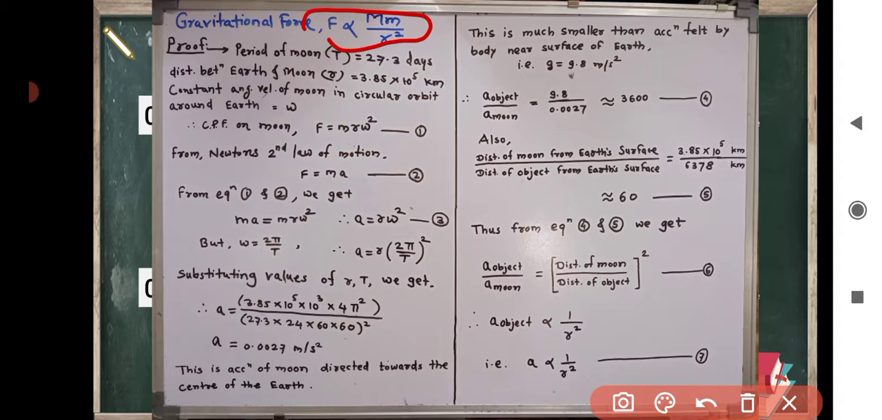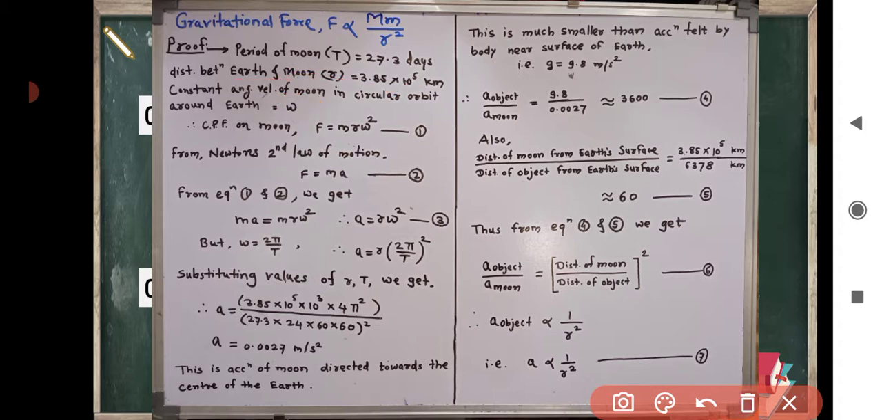Before generalizing and stating the universal law of gravitation, Newton first studied the motion of moon around the earth, and the known facts about the moon were: the period of revolution of moon around the earth is 27.3 days. Distance between the center of earth and moon, that is small r, is 3.85 into 10 raised to 5 kilometer. Moon revolves with the constant angular velocity omega in the circular orbit around the earth.